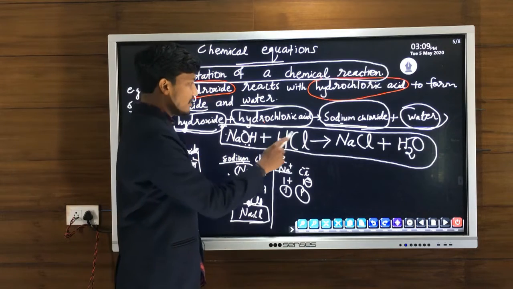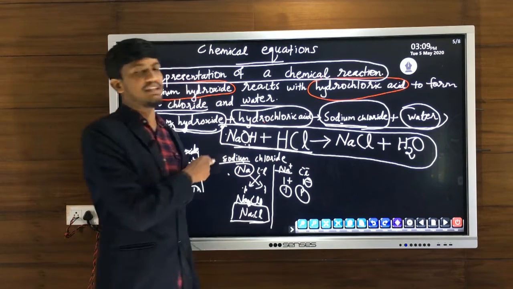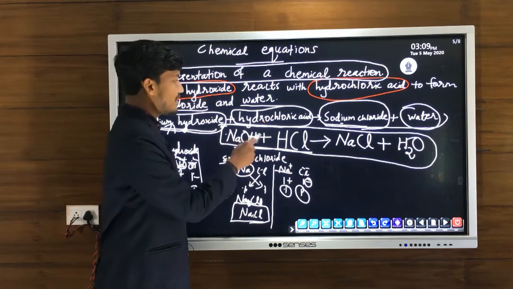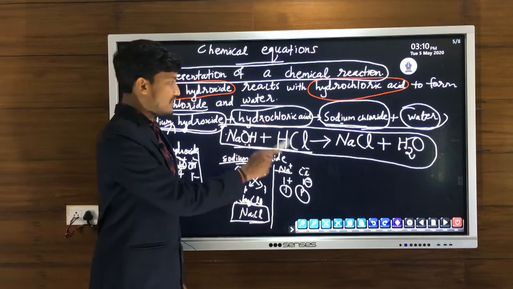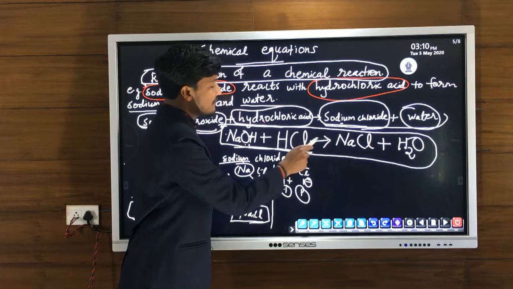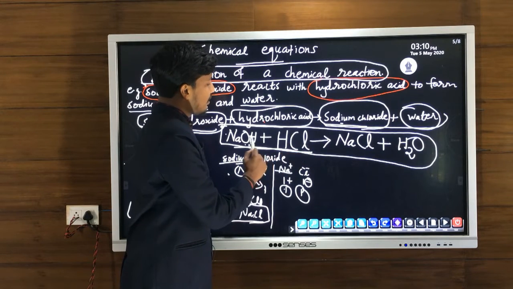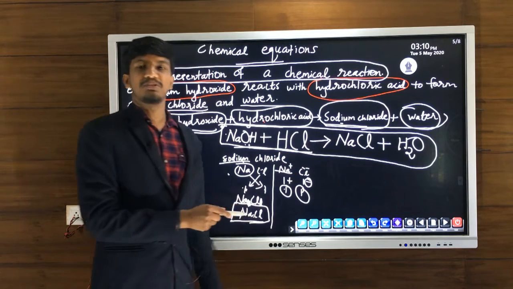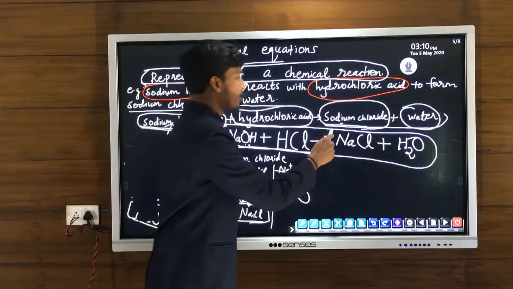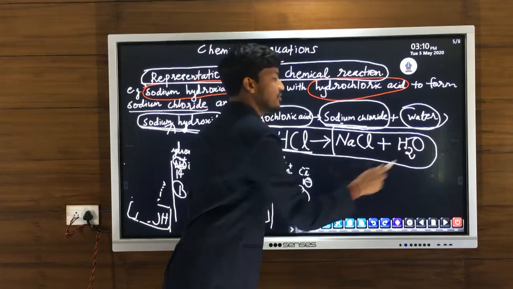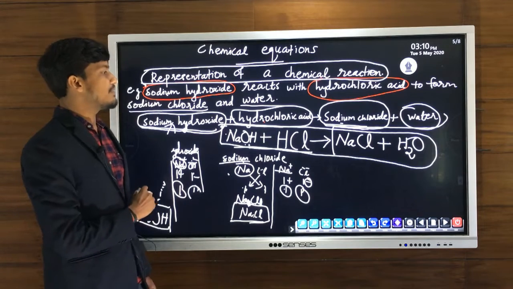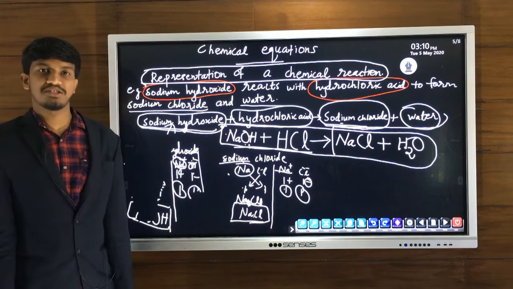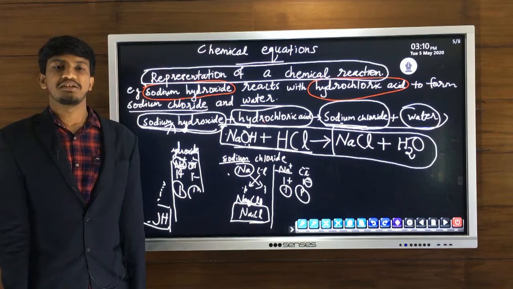And in every chemical equation, on the left side, on the LHS of the equation, we will write chemical formula of reactants by putting plus sign between them. After writing all the reactants, we will put arrow mark. Then on the RHS, we have to write the chemical formula of all the products. So like this we can write chemical equation of any chemical reaction.